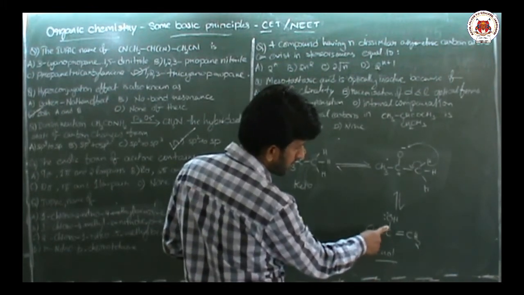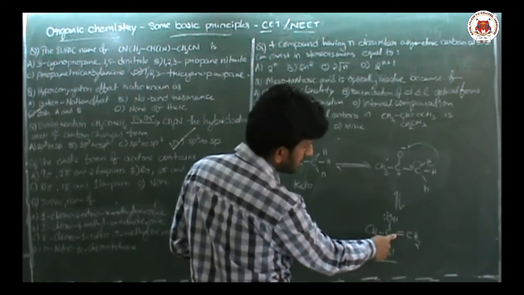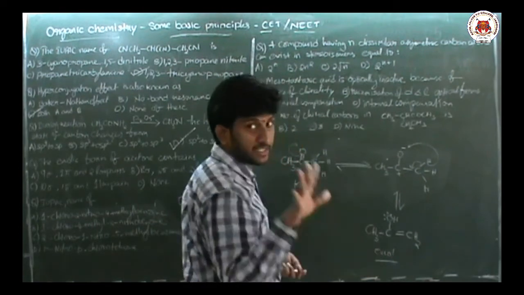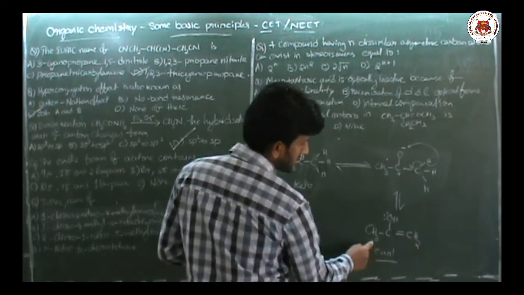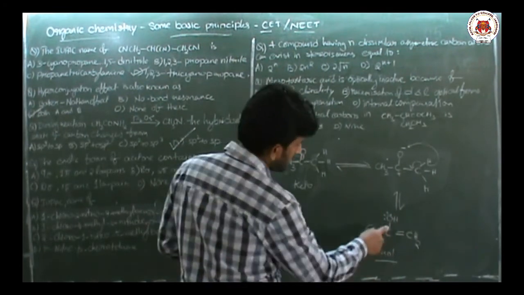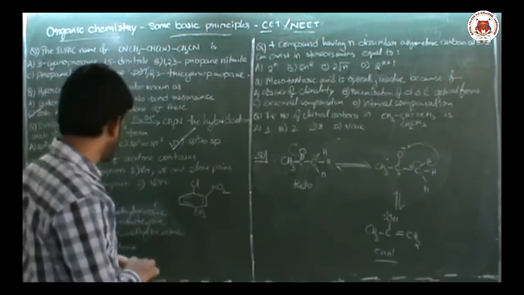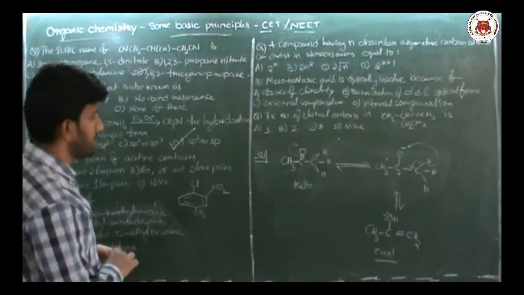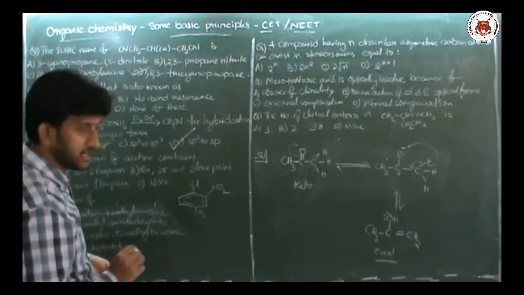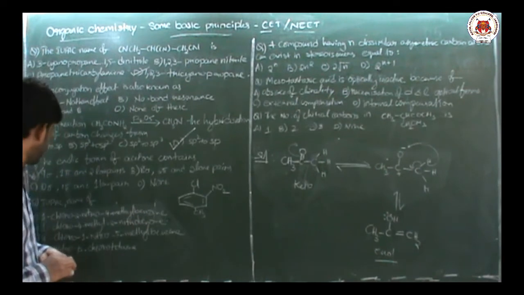Here 3 sigma bonds, 3 hydrogens. 3 plus 1 4 plus 1 5 plus 1 6, 7, 8, 9. So totally 9 sigma bonds. 5 hydrogens, 5 sigma, 1 more hydrogen. How many? 6 sigma. 6 sigma plus this bond, this bond, this bond. 6 plus 3, 9. So 9 sigma bonds are there. Okay. 1 pi bond is there and 2 lone pairs are there. So the answer is option A. 9 sigma, 1 pi bond, 2 lone pairs. Okay. Next.